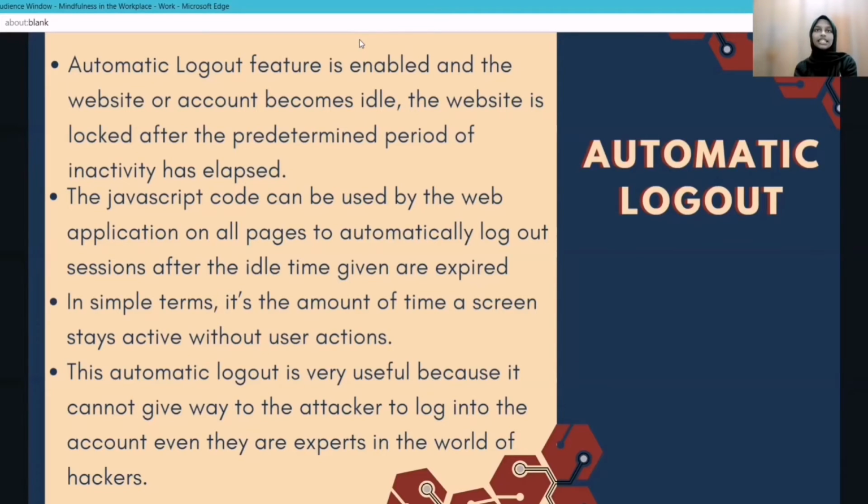In simple terms, it is the amount of time a screen stays active without user action. By using this, it can ensure the safety and integrity of user data. Automatic logout is very useful because it gives the attacker no way to log into the account, even if they are expert in the world of hacking. We believe this is the best solution. This is a very important security feature for every user on the website.